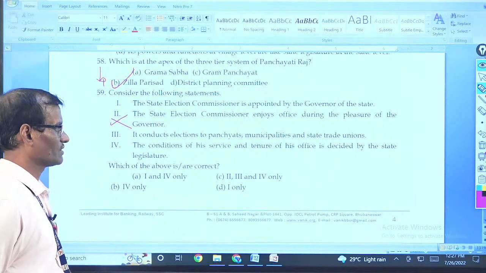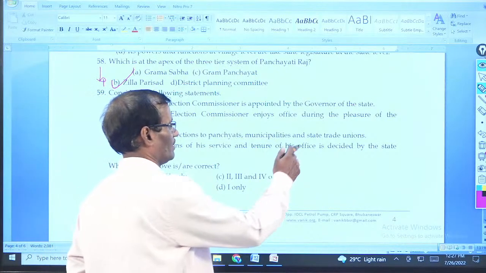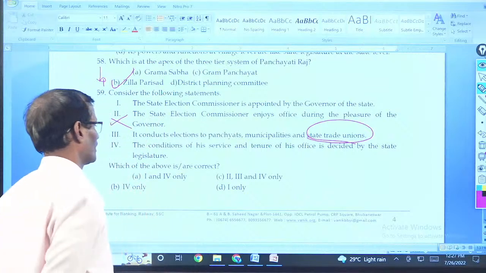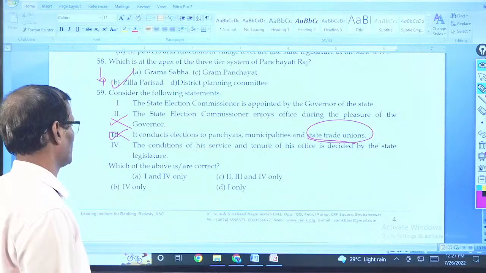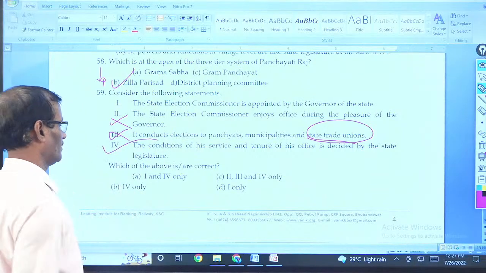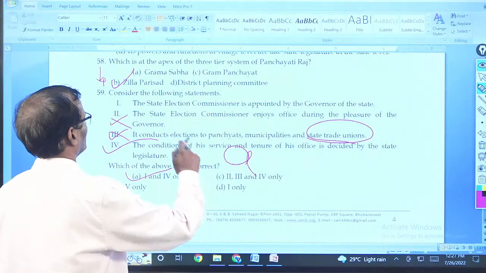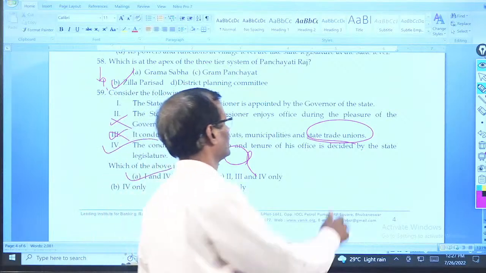It conducts election to municipalities, panchayats and not trade unions. Not trade unions. That is incorrect. The condition of his service and tenure is decided by the state legislature, right? So 1 and B only. A. That is B. It is B.